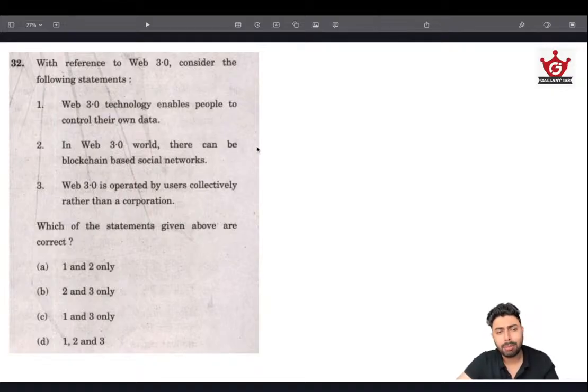It is saying that there can be, because blockchain alone is not enough, and blockchain is not a very versatile technology for use across the sectors. Though it has a wide range of applications, not everything needs to be based on blockchain. I assume that you know what blockchain is. If you don't know, it's fine. We'll be discussing those core concepts in the upcoming sessions, on specific terms in science and tech, polity, economy and environment. So don't worry about that. We'll discuss it in a very simple fashion.